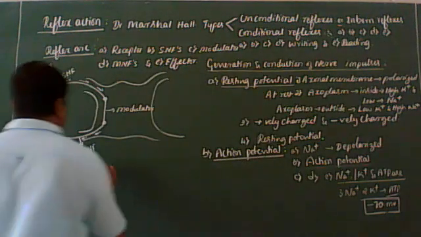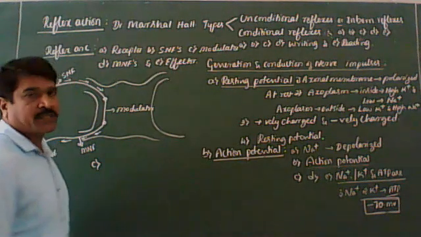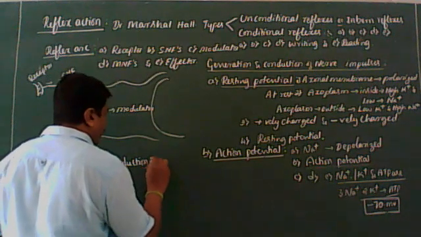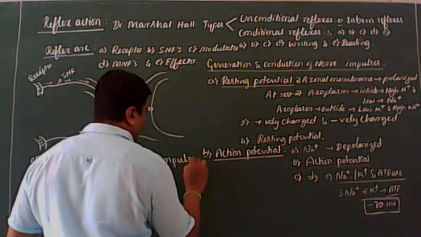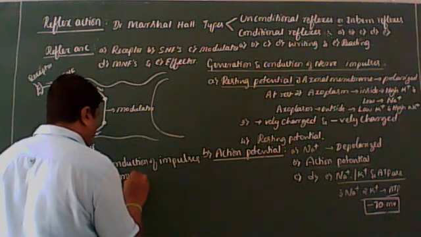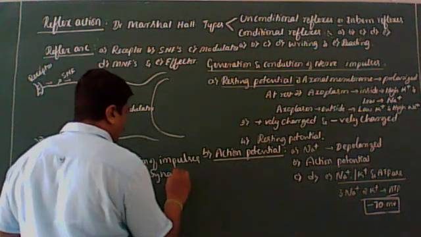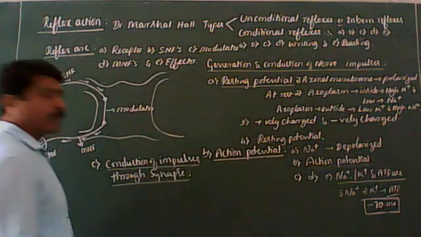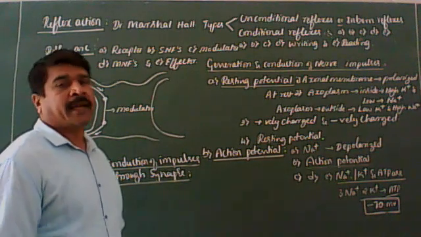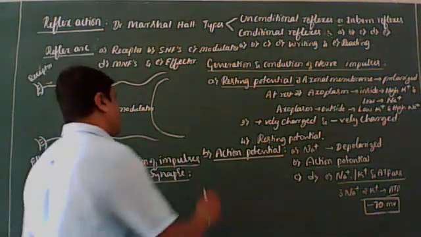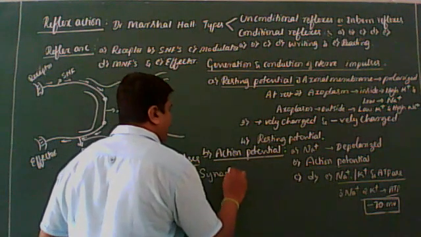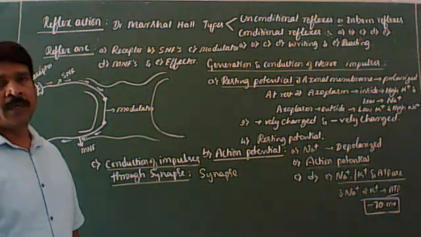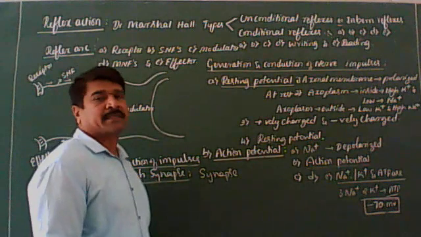Now let us come to the third step under the generation and conduction of the nerve impulses, which is the conduction of impulses through synapse. Okay, listen. A functional gap present between two neurons is called synapse.